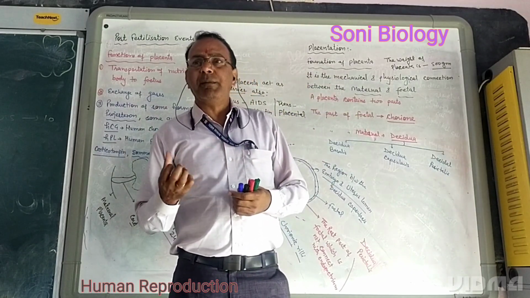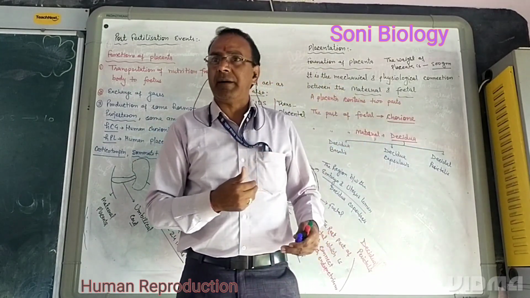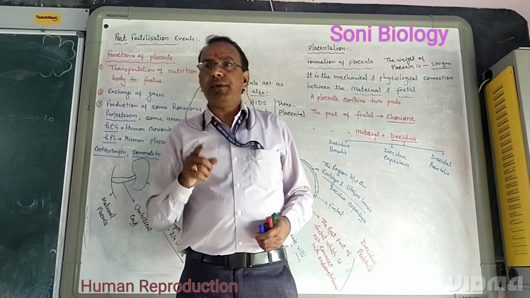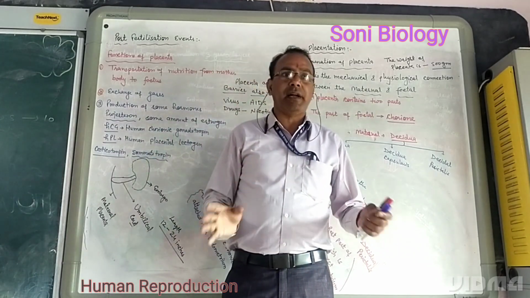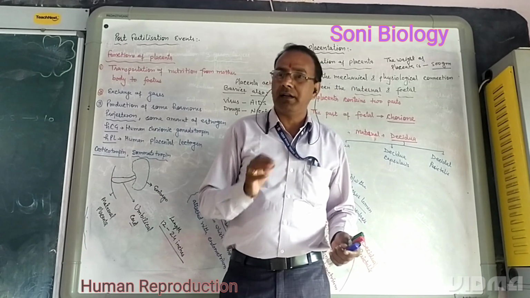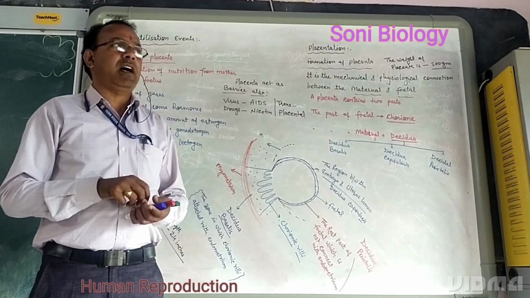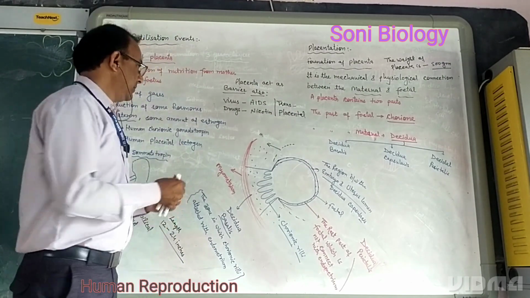Some more substances which may pass from the mother's body to the fetus include mercury. If a mother's body contains mercury and this mercury passes to the fetus through the placenta, the developing embryo may have flipper-like hands. It means a genetic disorder can take place, and these types of harmful substances are called teratogens.